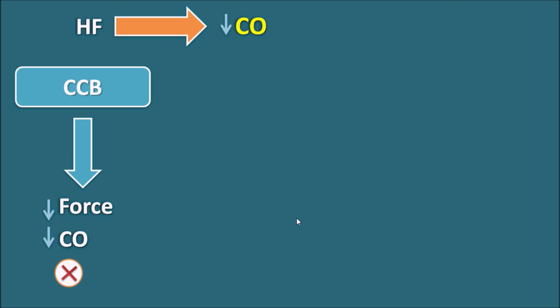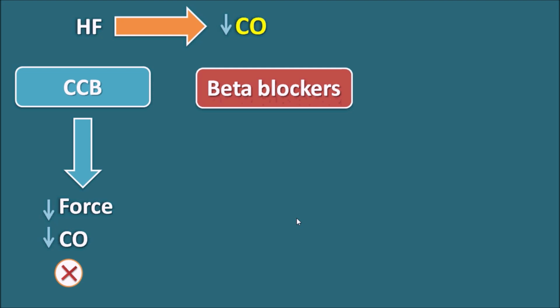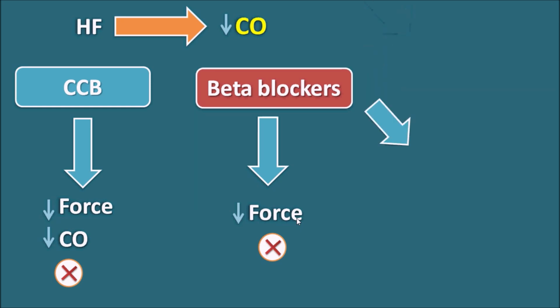Now what about the beta blockers? Beta blockers again decrease the force of contraction. So theoretically, beta blockers should not be used in the treatment of heart failure because they decrease the force of contraction, thereby they can reduce the cardiac output. But at the same time, beta blockers can reduce the cardiac work, thereby they can increase the cardiac efficiency. So from this point of view, beta blockers have some advantage in the treatment of heart failure.